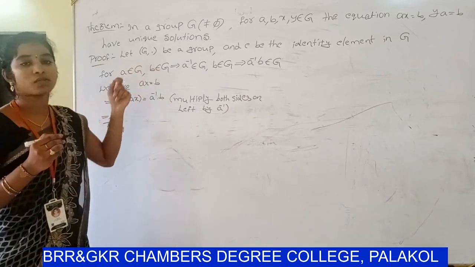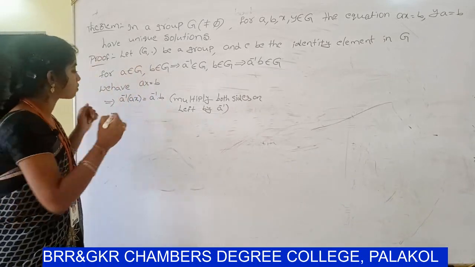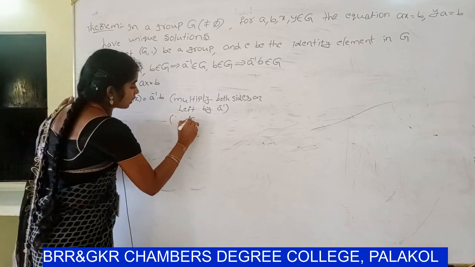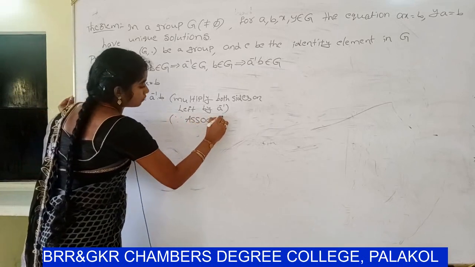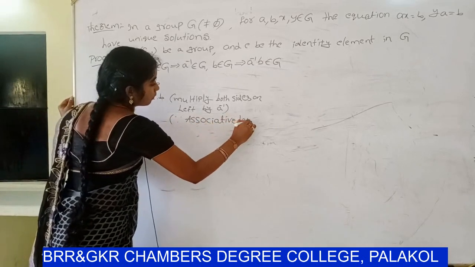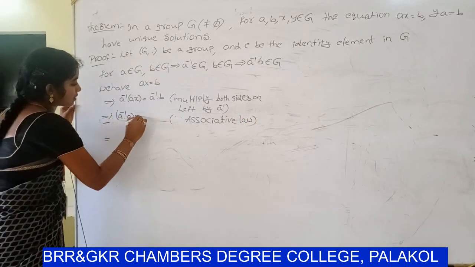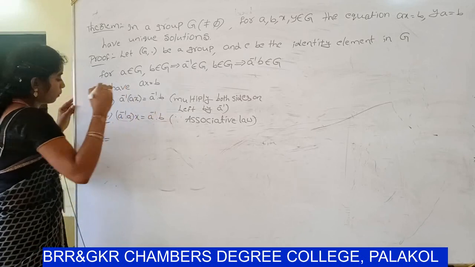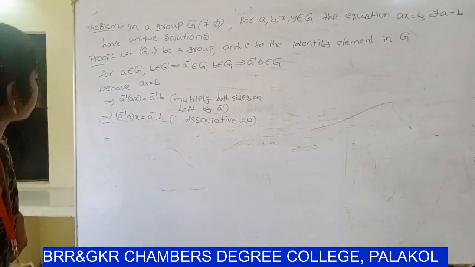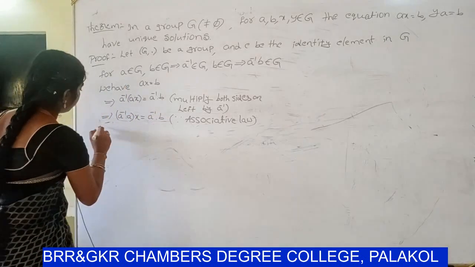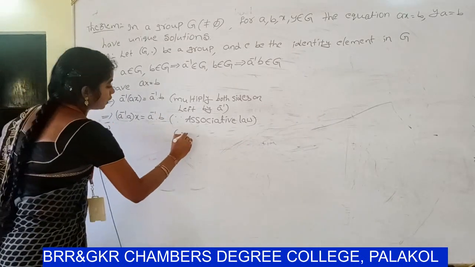G is a group, so the associative law is satisfied: (a inverse a) x = a inverse b. Already you know a inverse a is e.